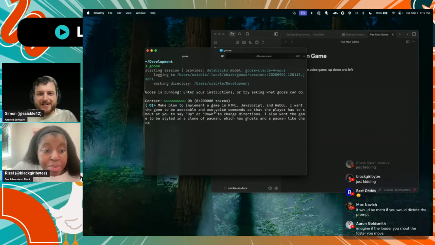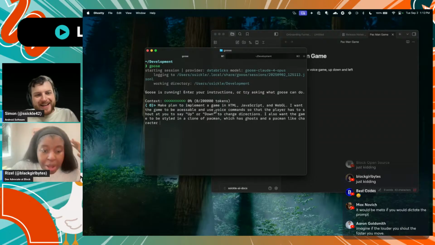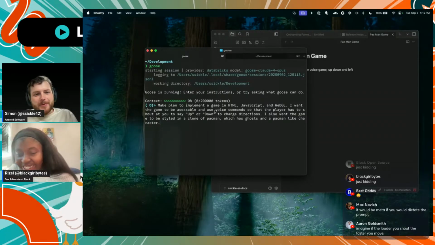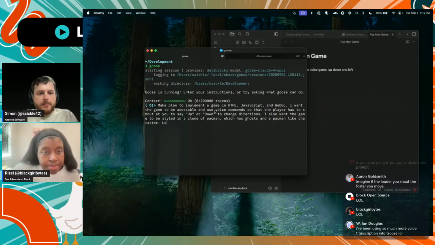It always happens when people are watching. But yeah, I think you're typing fine. Oh no, it happens when nobody's watching too. I say today, but I can't type ever. And a Pac-Man-like character. So I think this is probably pretty good. Let's start off by making a rough plan of how to implement this game and go from there.